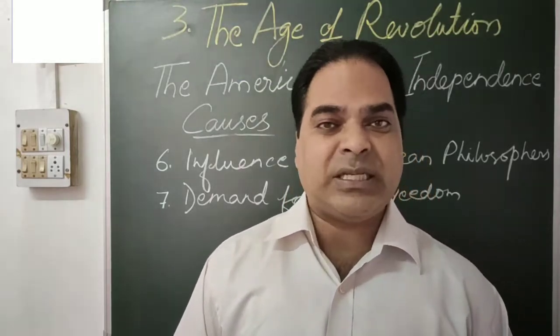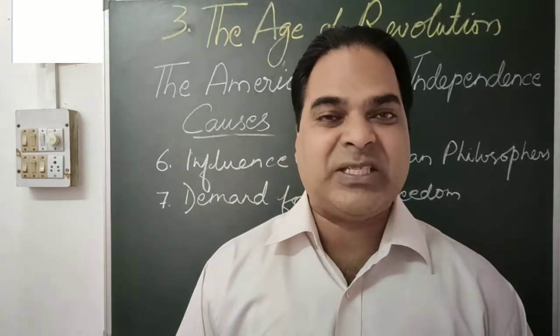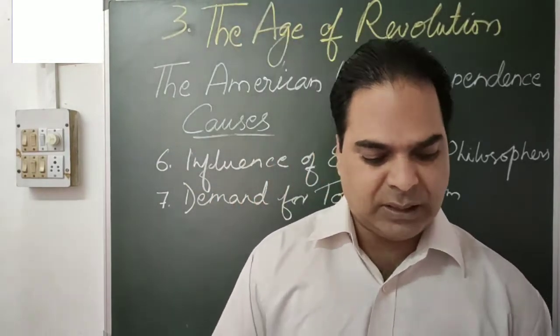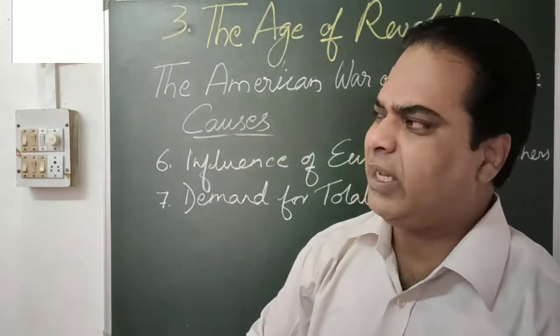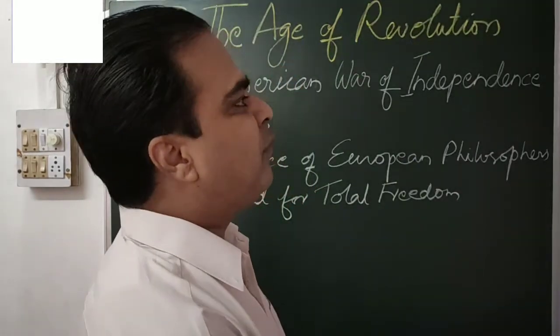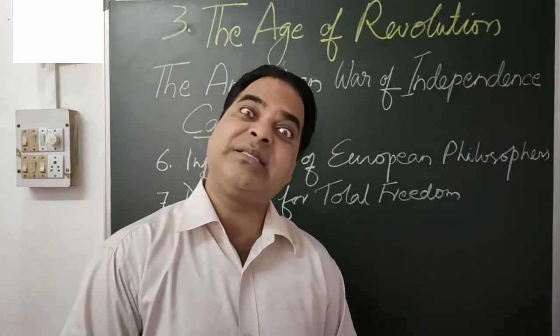So the unjust, oppressive and exploitative British government had forfeited its right to govern the American colonists and must therefore be overthrown. That means they now became very much ready that at any cost we must throw off the British rule, or we must free ourselves from the British rule, my dear.